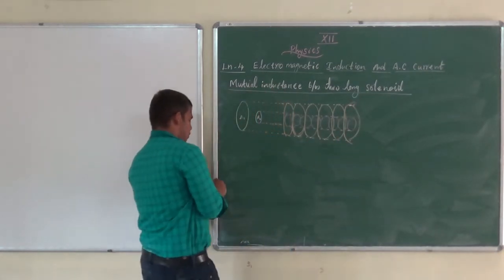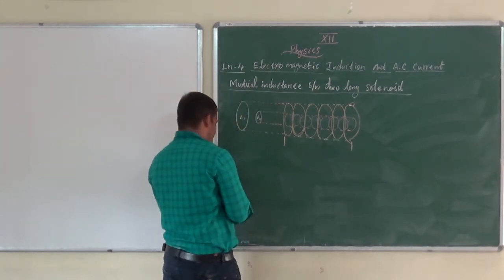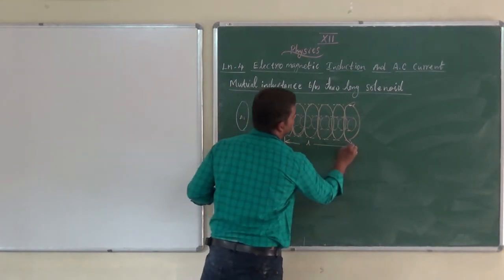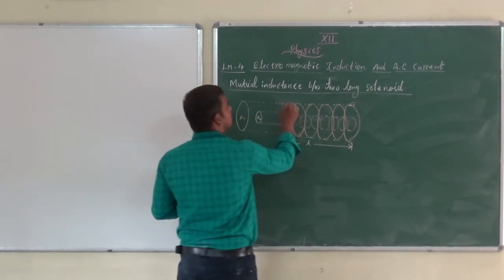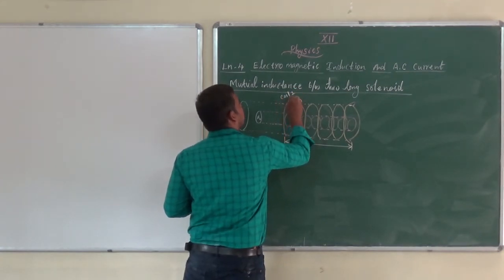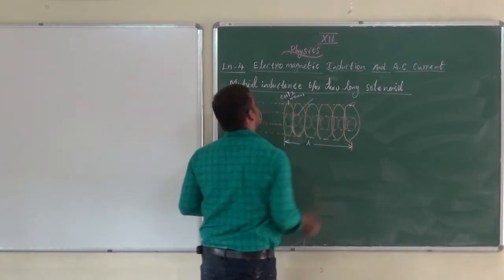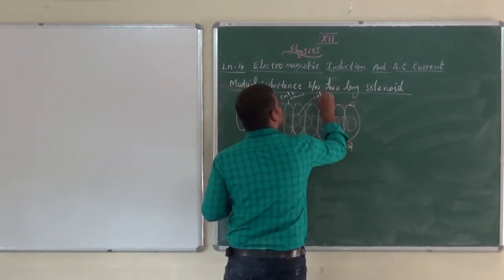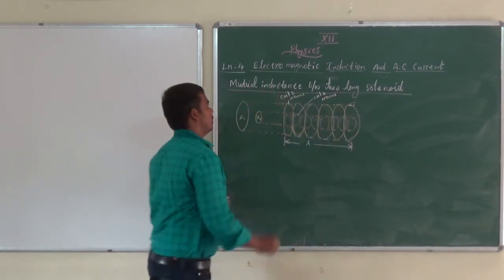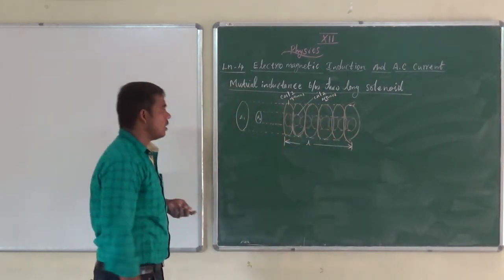Okay. So the length of the solenoids are marked. Both coil 1 and coil 2 have the same length. This is coil 1 having N1 turns, and this pink color represents coil 2 having N2 turns.